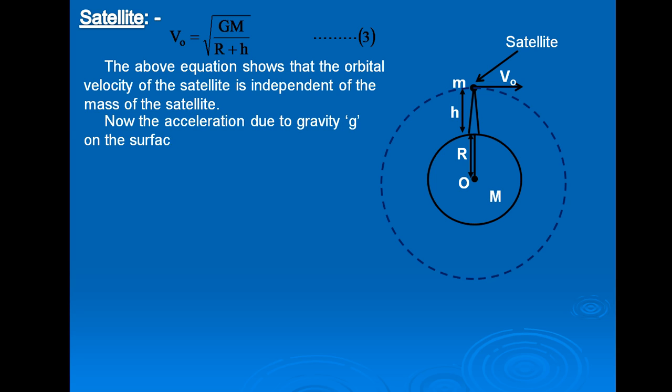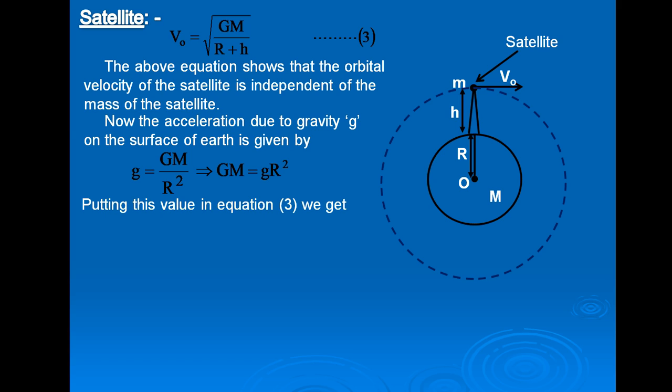Now the acceleration due to gravity, small g, on the surface of the Earth is given by g equal to G M upon R square, which implies G M is equal to g R square.